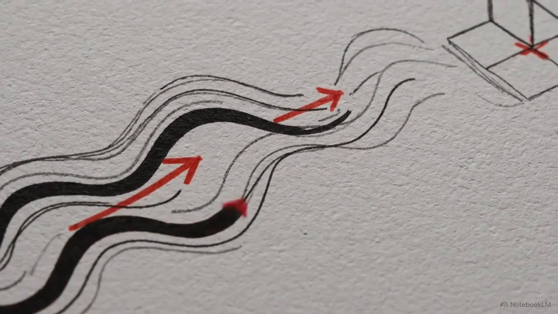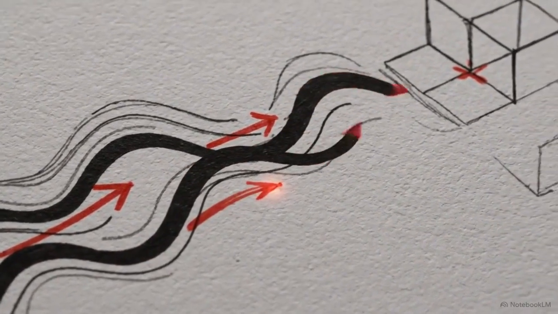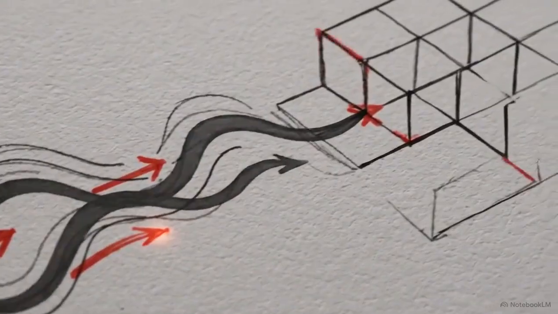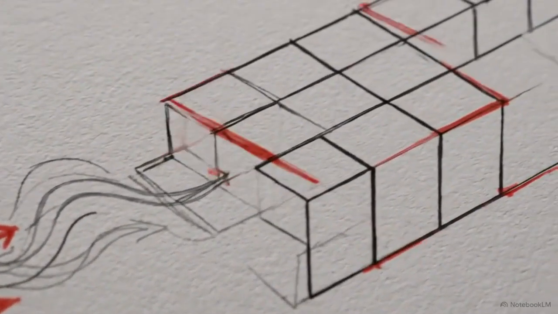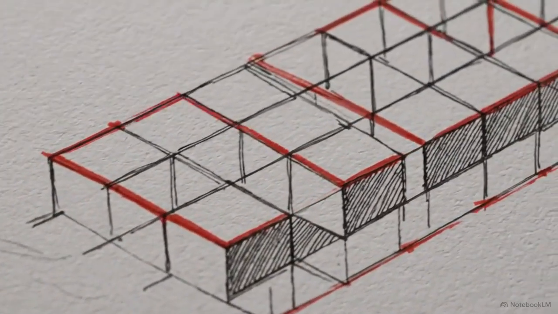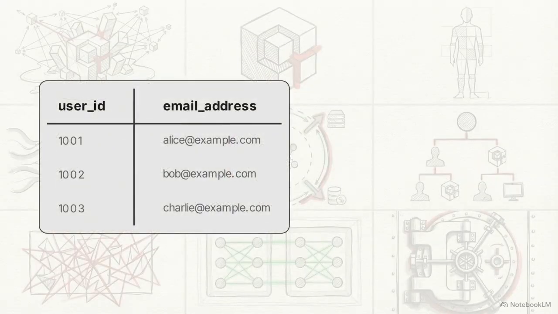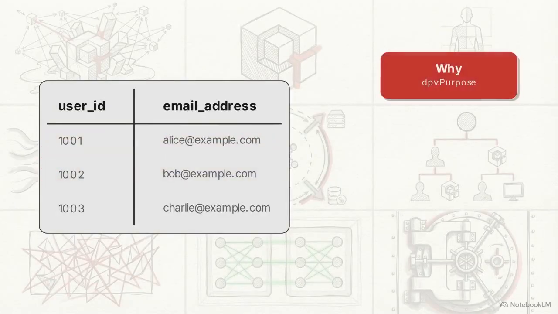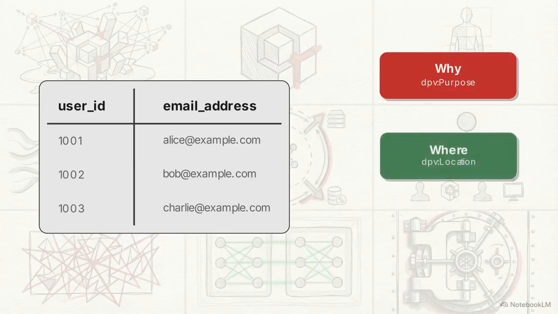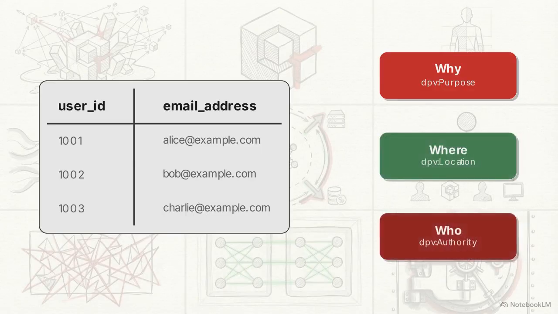There is friction between how lawyers write regulations and engineers build systems. The law relies on fluid interpretations. Engineering requires strict deterministic logic. Standard relational databases struggle with this translation. A table mapping users to email addresses does not natively capture the situational reality of why data was collected, where it is allowed to go, or who has the legal authority to process it.